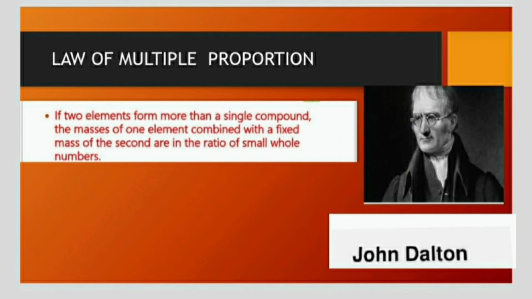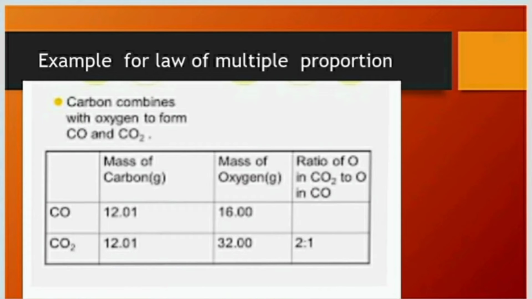If 2 elements, for example carbon and oxygen, give more than a single compound, they can give carbon monoxide and carbon dioxide. Now if you take the carbon monoxide, the mass of carbon in carbon monoxide is 12 grams, mass of oxygen in carbon monoxide is 16. Now we take the next one, mass of carbon in carbon dioxide is 12 grams, mass of oxygen in carbon dioxide is 32. That means 2 oxygen atoms are there, so 2 into 16 becomes 32.